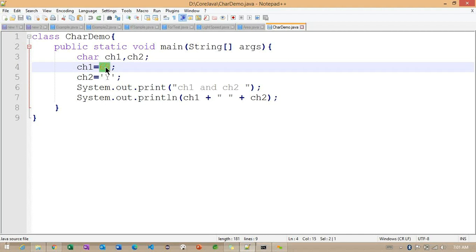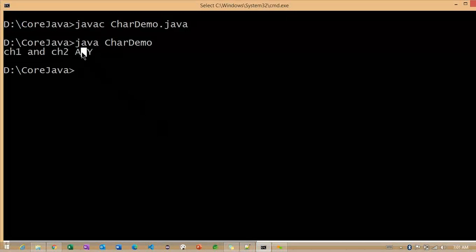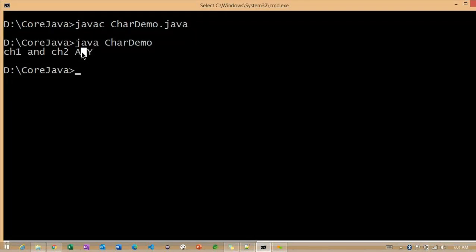Even though we provide the 65 value, we get a character as output. Whatever value is available in Unicode returns the particular character information. So 65 represents this particular character A.